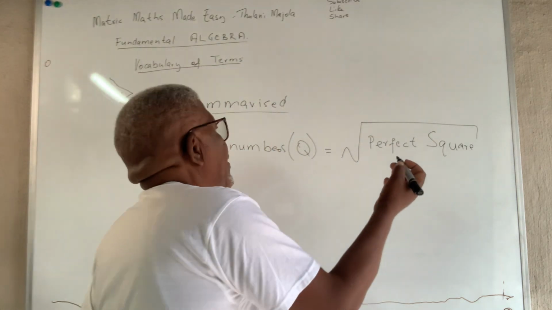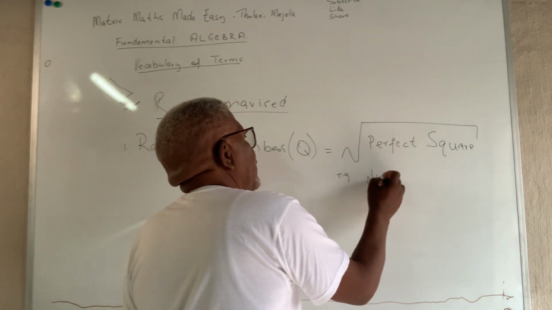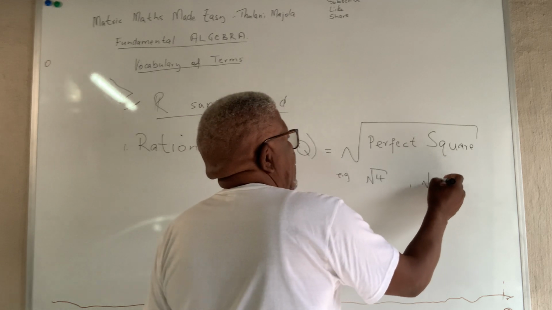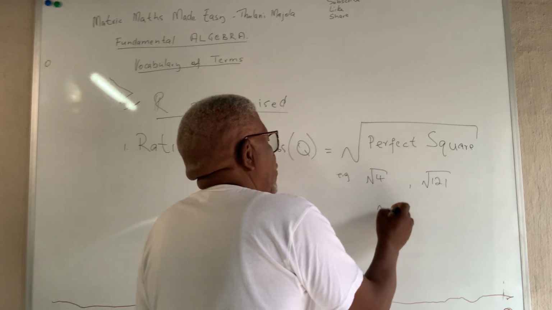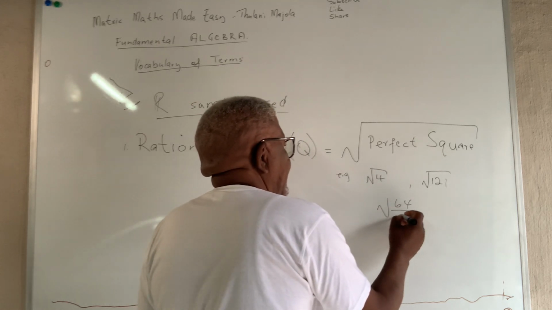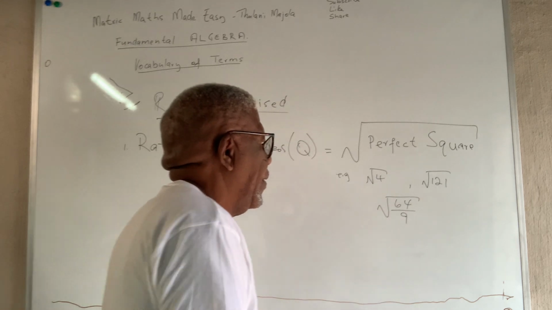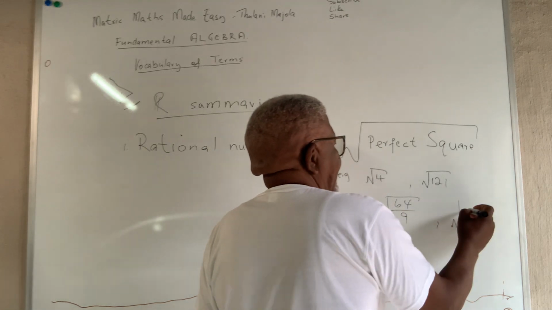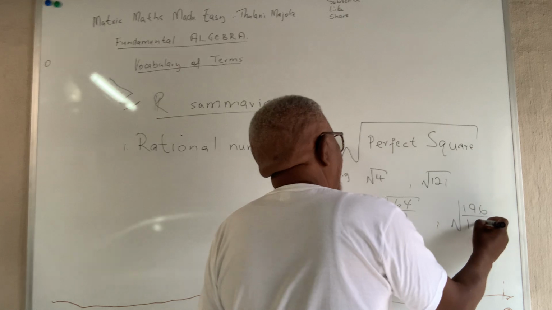For example, the square root of 4, square root of 121, square root of 64 over 9, square root of 196 over 169.